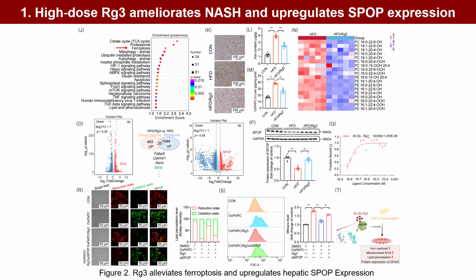SPOP silencing weakened RG3's protection against OxPAPC-induced cell death, attenuated its inhibition of lipid peroxidation, and impaired RG3-induced GPX4 expression. Collectively, these findings demonstrate that SPOP is a key mediator of RG3's anti-ferroptotic effects in NASH.